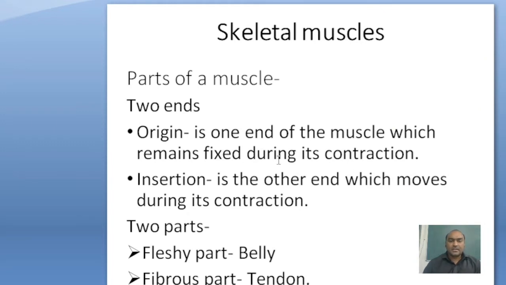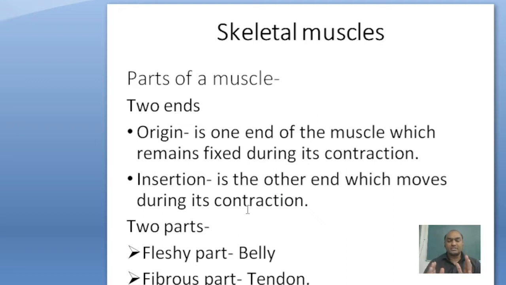In skeletal muscles, there are two ends: one is proximal and another is distal. The proximal end is fixed during movement, during contraction. It is called the origin. So the origin is one end of the muscle which remains fixed during contraction. The other end is the movable part. During contraction, the movable part is called the insertion. So insertion is the other end which moves during contraction.